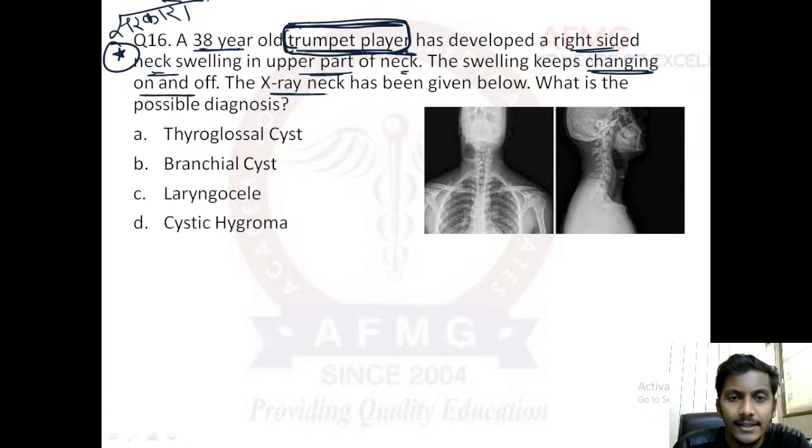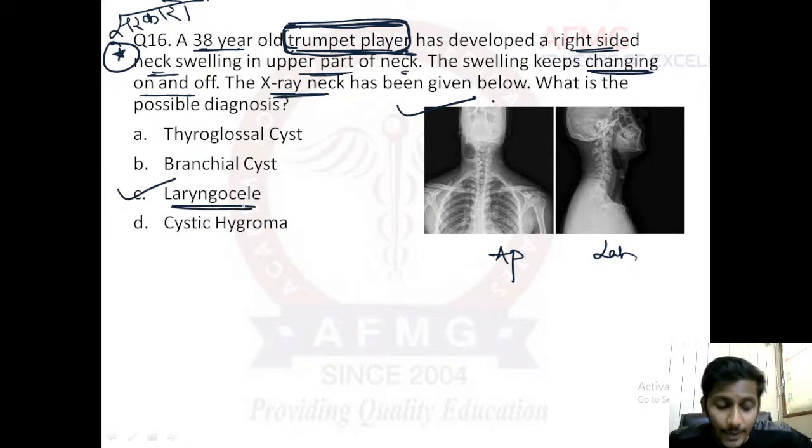The X-ray neck has been given below. What is the possible diagnosis? So this is the AP view. This is the lateral view of the X-ray neck which has been given. So very easy. If a trumpet player or any of the wind blowing instrument player presents to you with neck swelling, it is most likely laryngocele. You can answer with eyes closed, it is laryngocele because it is the most common thing.